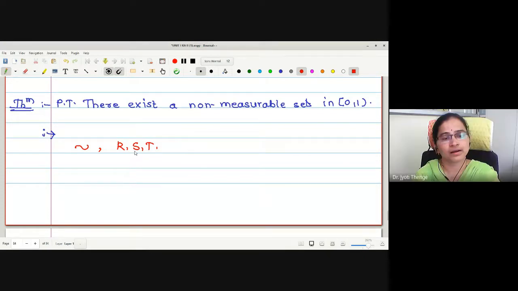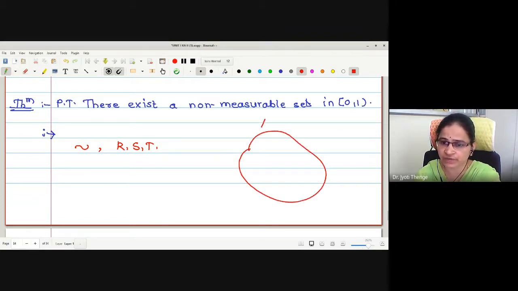Yes, ma'am. Okay. And what is the property of the equivalence classes? The important property of the equivalence classes is that it is going to form the partition of the given set. Rather, you can say a disjoint partition, right? No, a pairwise disjoint partition. That is, if this is the set under consideration, given any set A, and if I define an equivalence relation on the set A, then with the help of this equivalence relation, the set A can be divided into a disjoint partition like this.